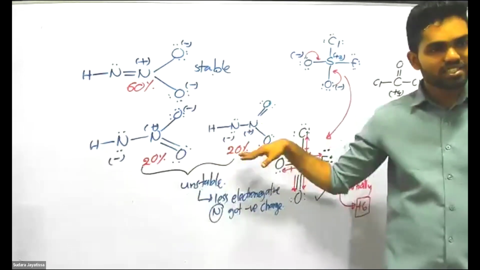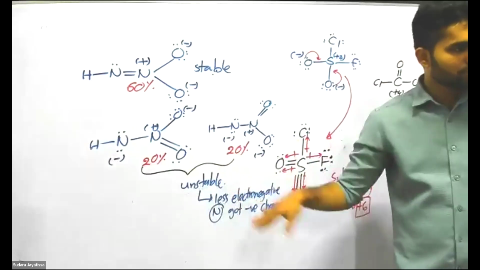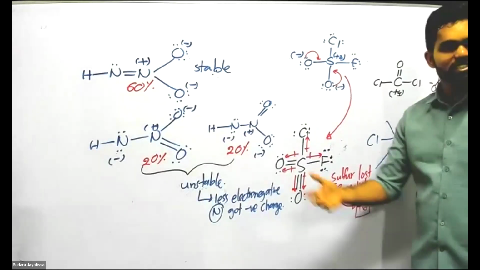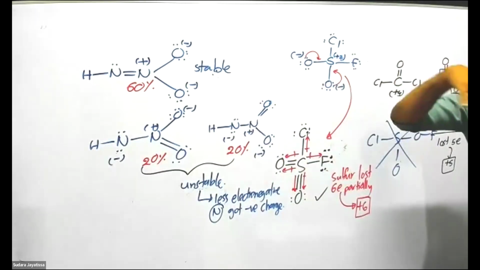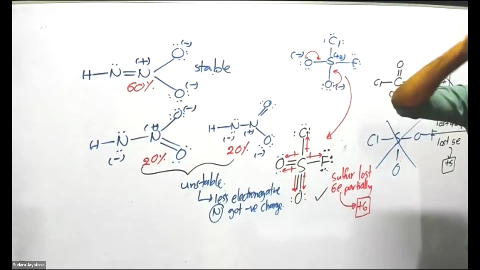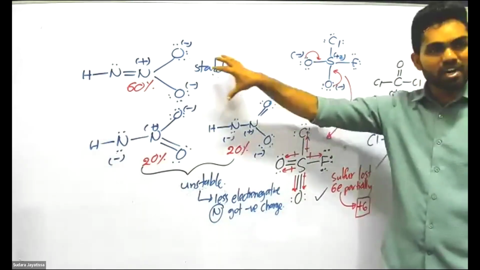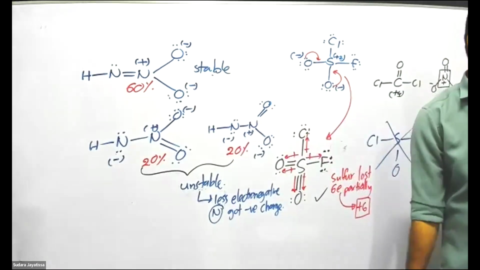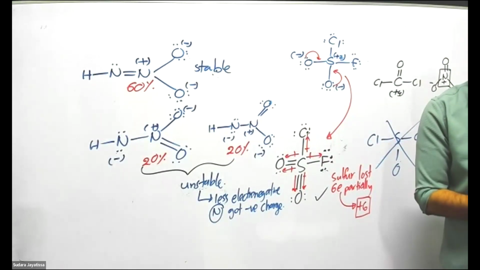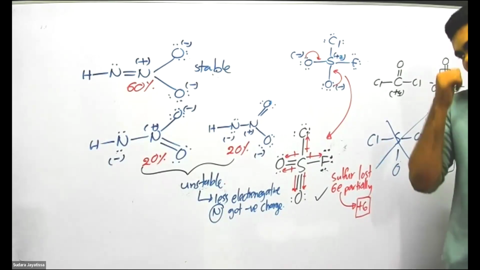And these two structures are equally contributing, but their contribution is low. So the real structure is none of these three. It is a more stable structure than any of these three. But that stable structure is formed by a combination of these, the resonance hybrid. Understand?